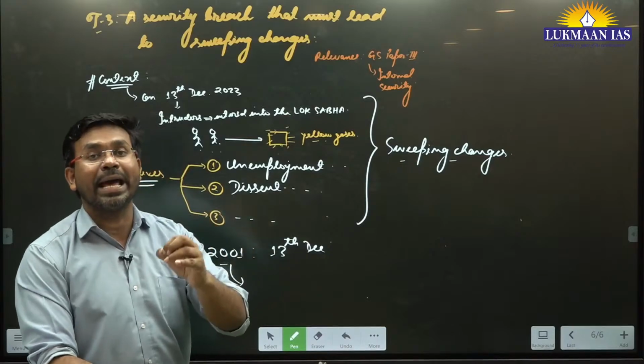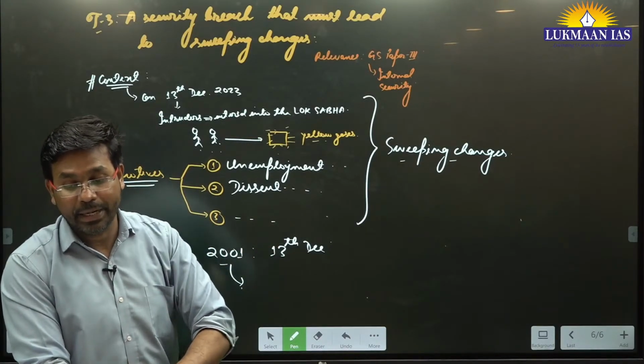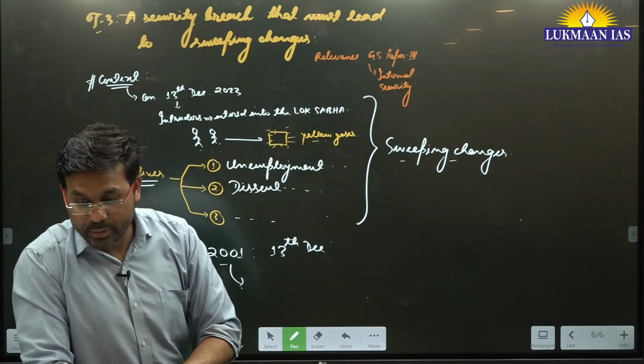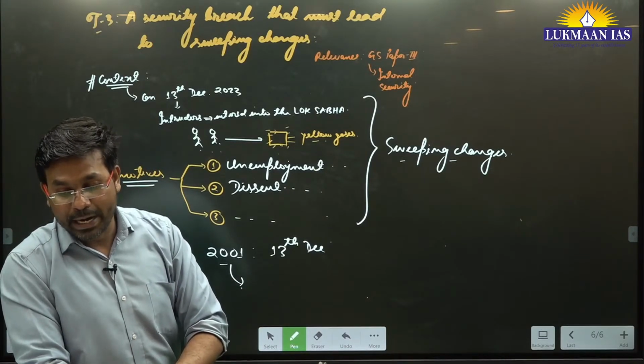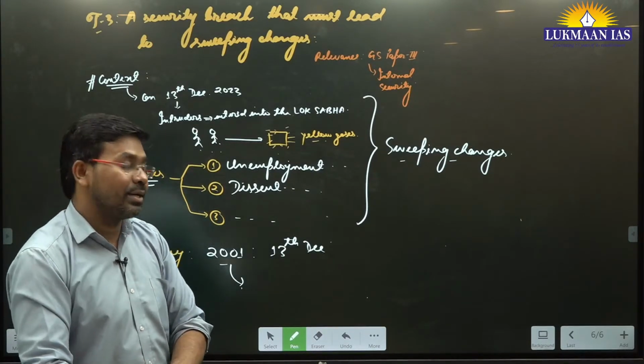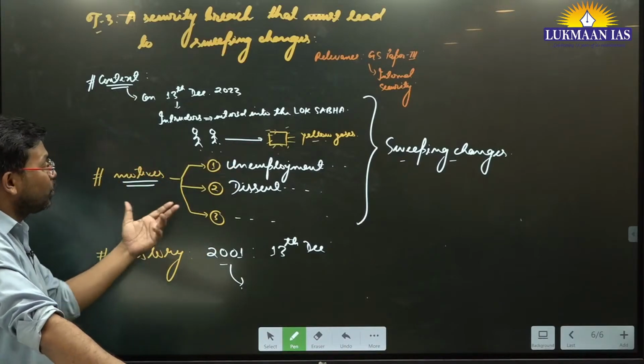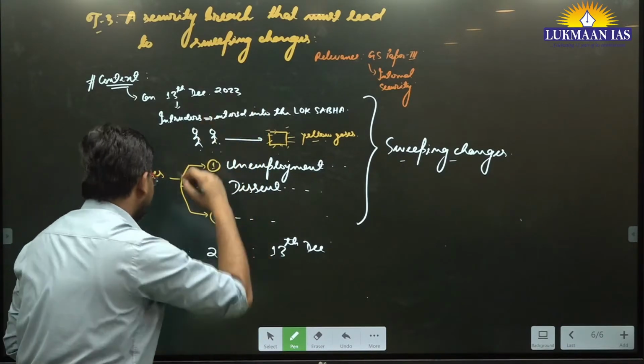They killed 9 people in the parliament in 2001, including personnel from Delhi police, parliament security personnel, and a gardener. There was a terror attack in the parliament.